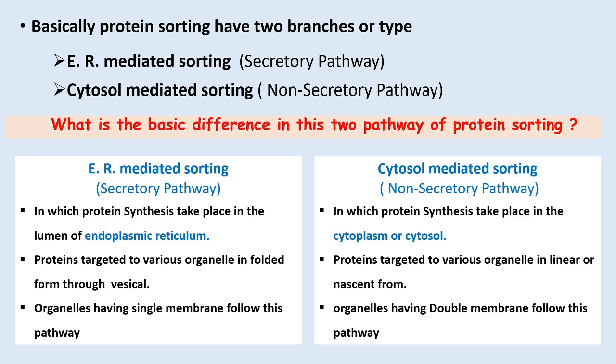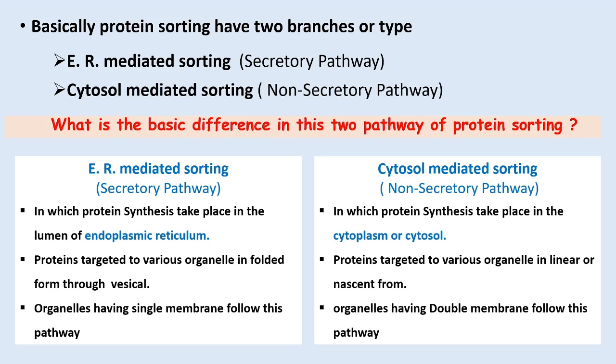Organelles like the endoplasmic reticulum, lysosome, Golgi body and plasma membrane receive proteins through this pathway. While in cytosol mediated sorting or the non-secretory pathway, the protein synthesis takes place in the cytoplasm or cytosol, and the proteins are targeted into various organelles in linear or nascent form, that is, the unfolded state of the protein.